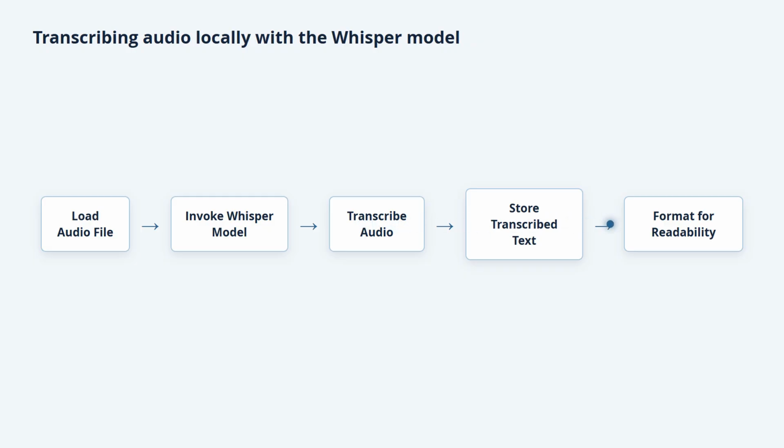As we set this up in our code, we establish a connection to the audio file we want to transcribe. By invoking Whisper, we allow it to analyze the audio directly. What's exciting about this approach is that it operates locally. There's no need for internet connectivity or reliance on external servers. This can enhance privacy and security, especially when dealing with sensitive or proprietary discussions.